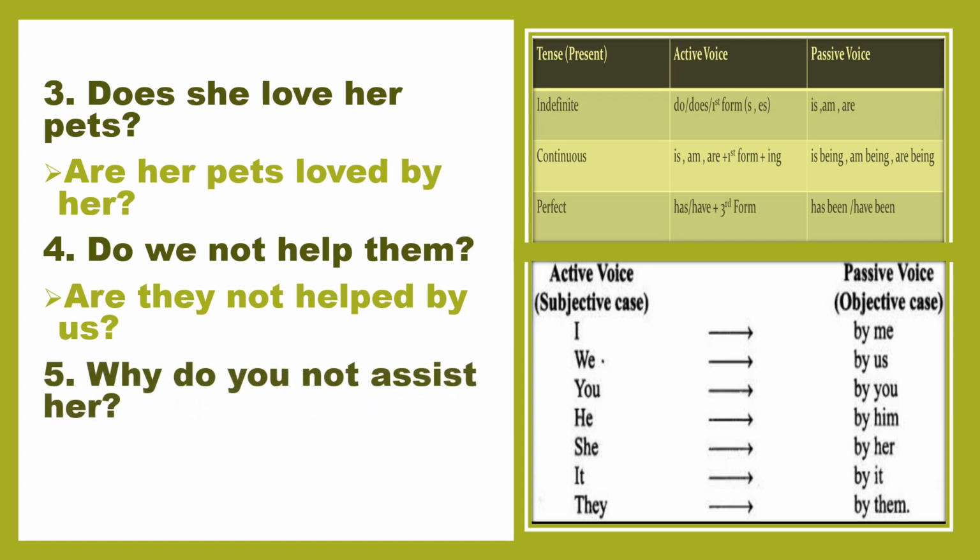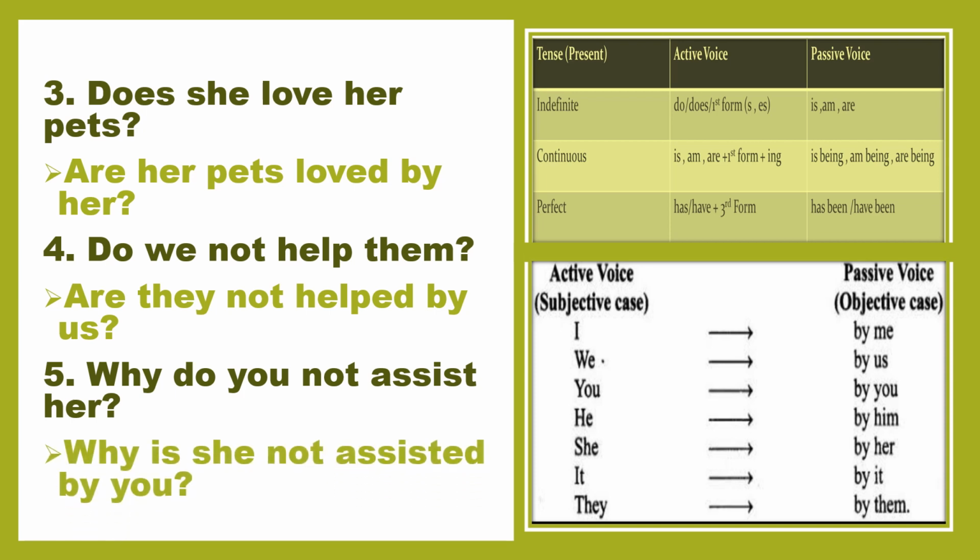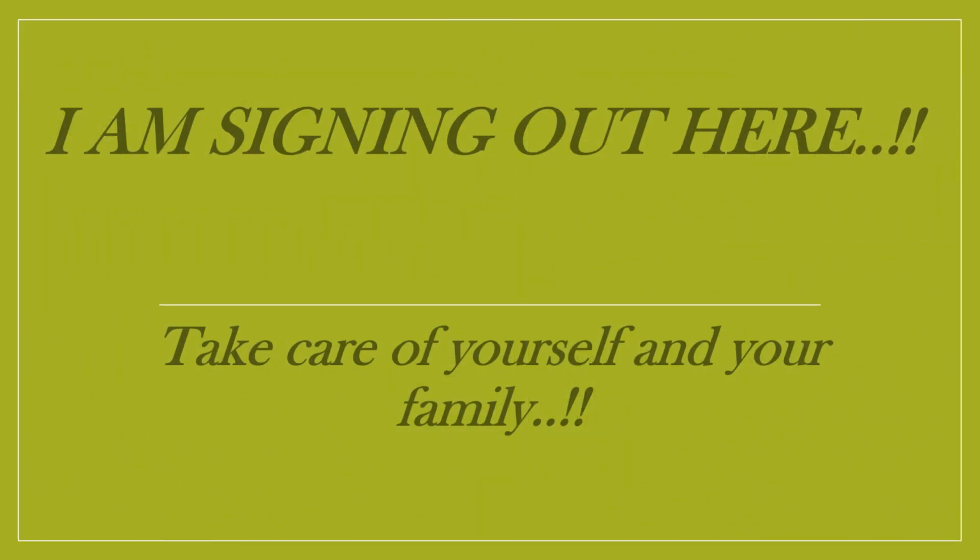Why do you not assist her? So here is again an interrogative pronoun. We have to use the interrogative pronoun at the start of the sentence, so we have to use why at the start of the sentence. Then her is the object here. We have to use the subjective case of her, which is she, and she is singular, so why is she not? The third form of verb of assist is assisted, then by, and then the objective case of you is you. Why is she not assisted by you? Question mark. These are the interrogative sentences and interrogative negative sentences of present indefinite tense.